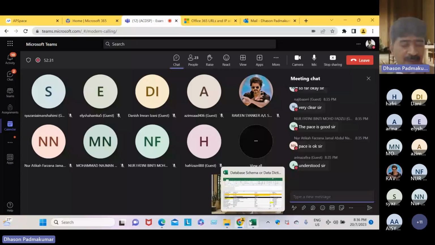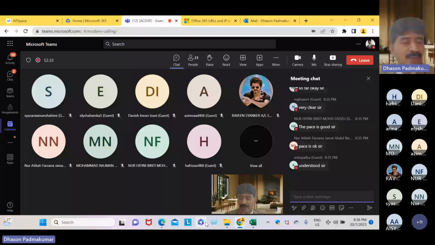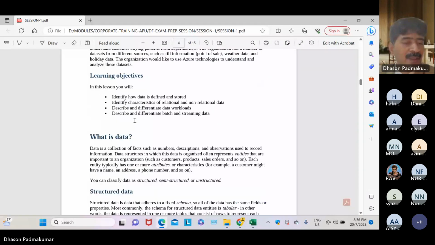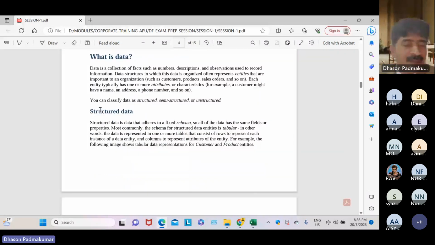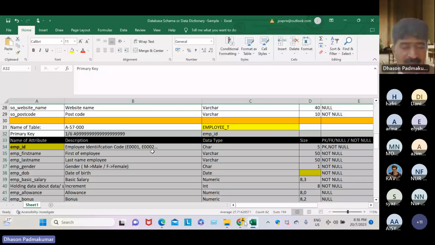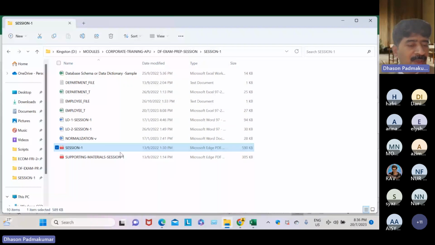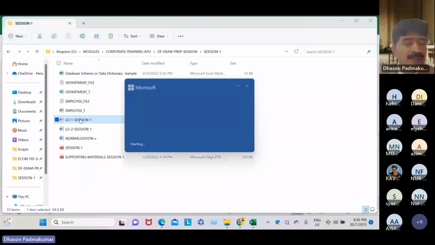Okay, next, dear students, now we are going to move on to structured data. It has a fixed schema. Structured data, dear students, has a fixed schema like this, or fixed schema like this. I would like to show you. Yes, go to LO1.